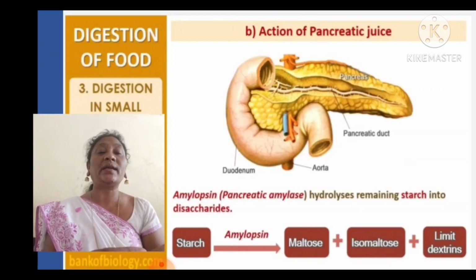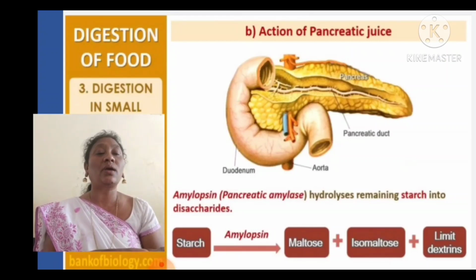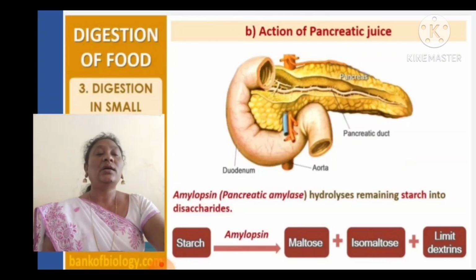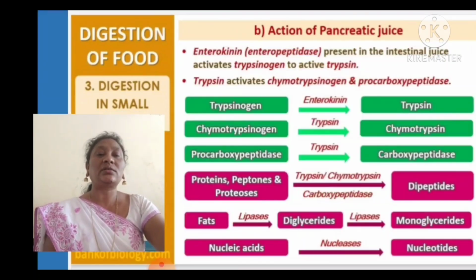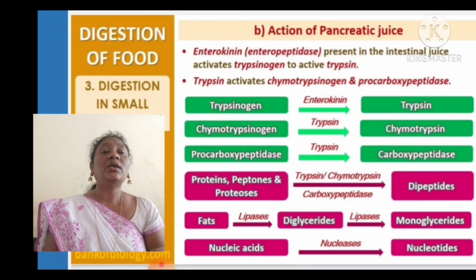Amylopsin, that is pancreatic amylase, hydrolyzes the remaining starch into disaccharides. So when amylopsin acts on the starch, it converts it into maltose plus isomaltose and limit dextrins. You can see the action of pancreatic juice.